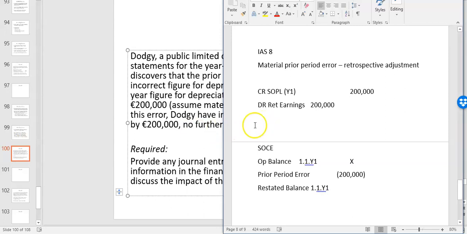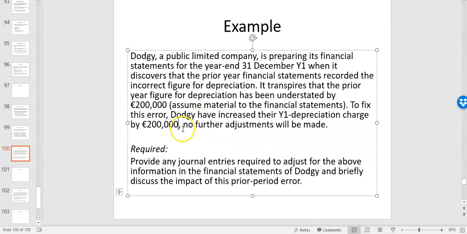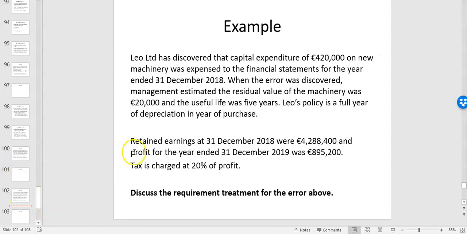So you're adjusting, that debit and credit has already been done because you've already credited accumulated depreciation 200 if you've brought it into year one. All you're doing now is at the start of the year instead of the end of the year. So just bear that in mind for how you present it, particularly as more likely in an exam question you will be asked to do the statement of changes in equity as well.